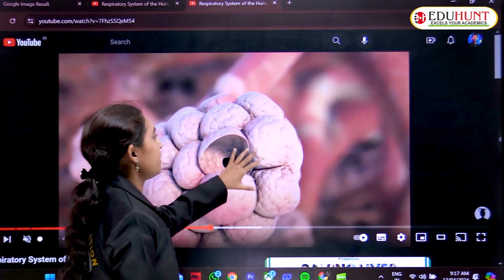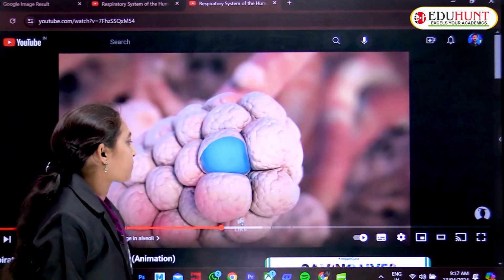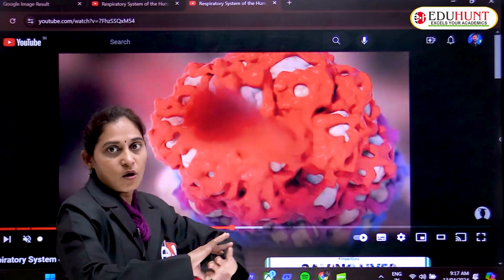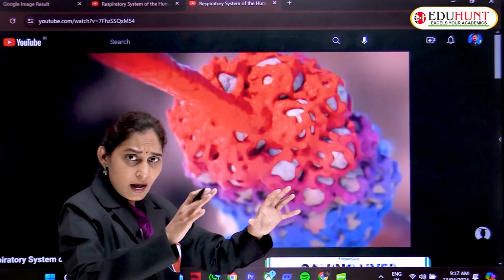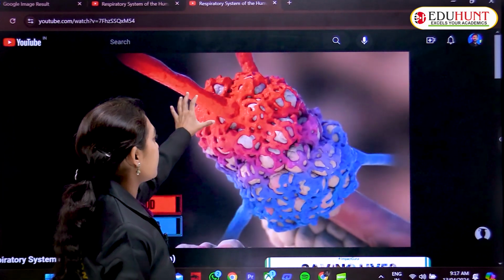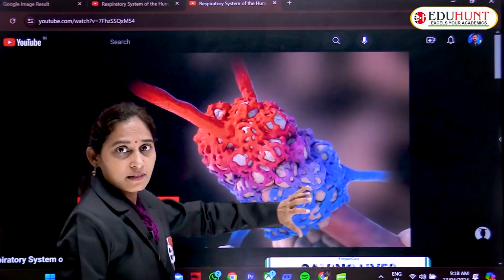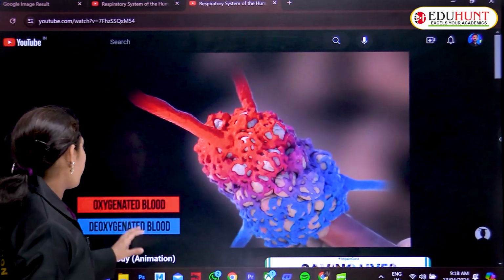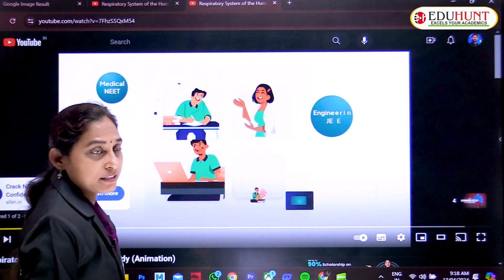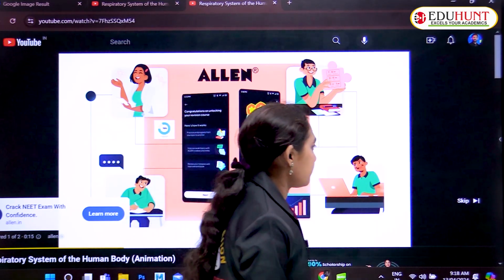Each alveolus has a supply of blood. These are the capillaries that enclose the alveoli. The red color shows the oxygenated blood and the blue represents the deoxygenated blood.